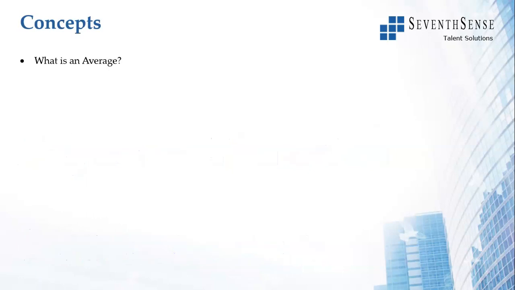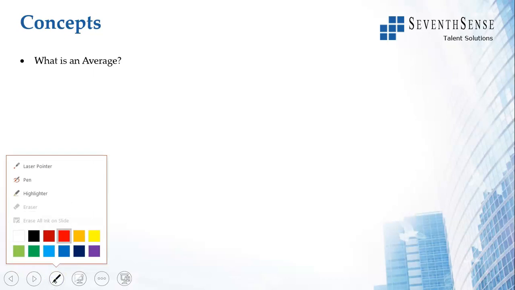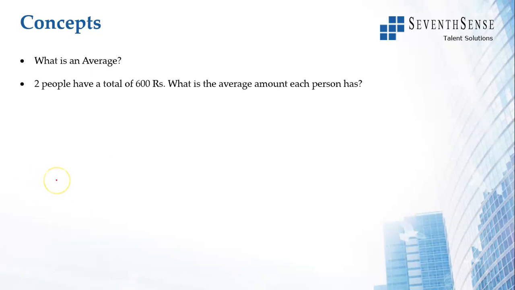What is an average? As a recap, average is the sum of the different occurrences divided by the total number of occurrences. If there are three people, their average age would be the sum of the ages divided by the number of people, which will be 3. That will give you the average. So, how is that utilized in ages?